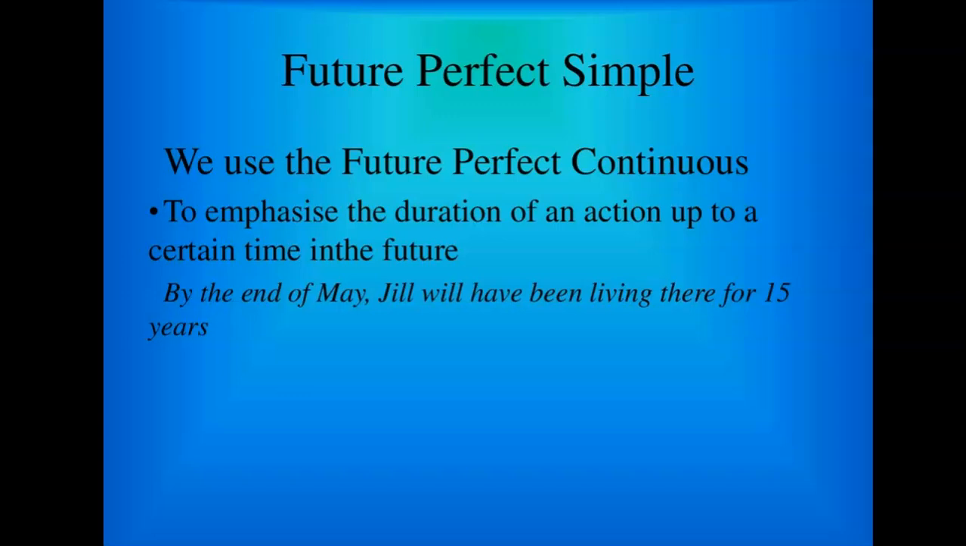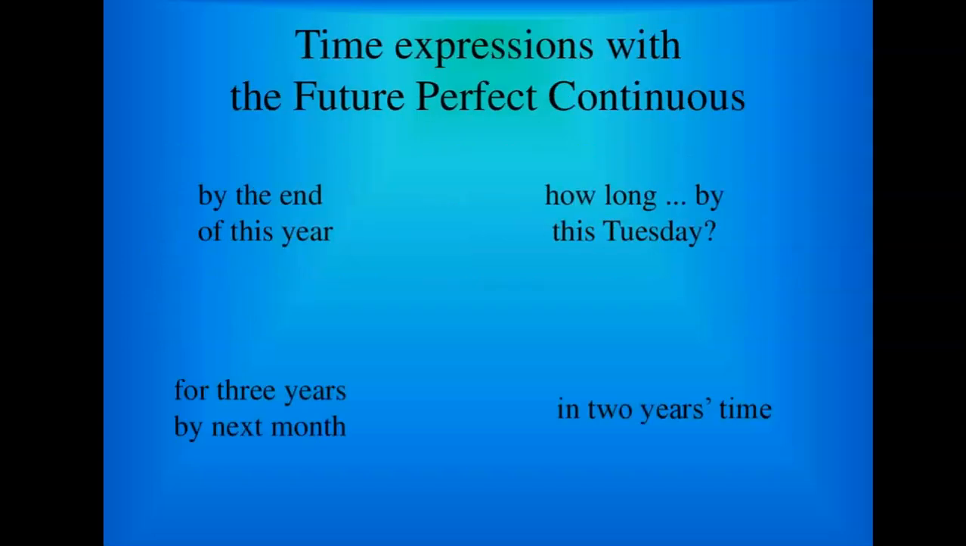Use the future perfect continuous to emphasize the duration of an action up to a certain time in the future. By the end of May, Jill will have been living there for 15 years. Time expressions with the future perfect continuous: by the end of this year, how long, by this Tuesday, for 3 years by next month, in 2 years' time.